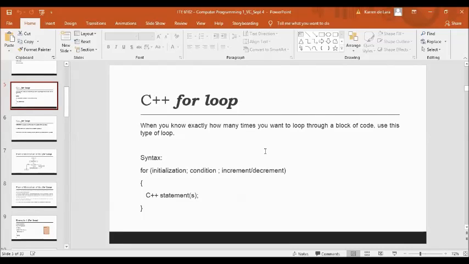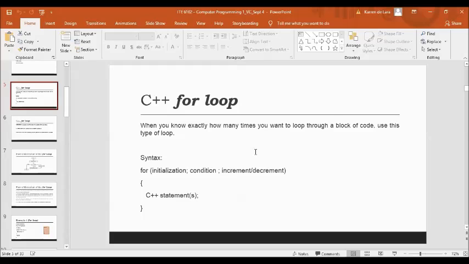Then we have the left curly brace to start the body of your C++ statements, and the close curly brace or the right curly brace. Initialization here initializes variables and it is executed only once.